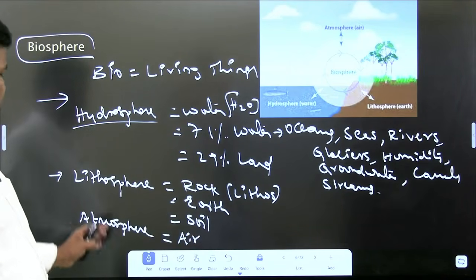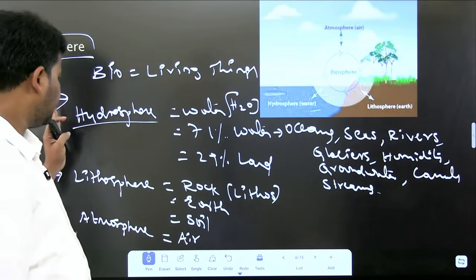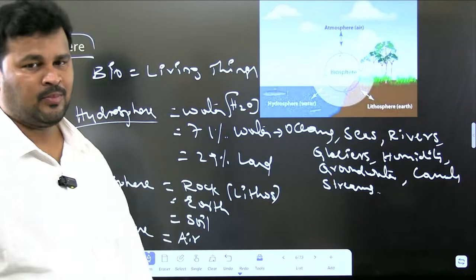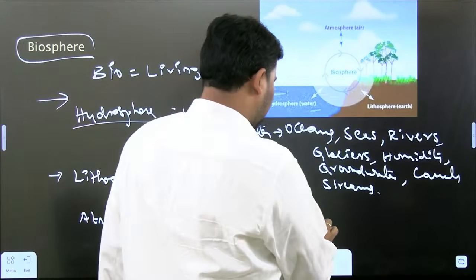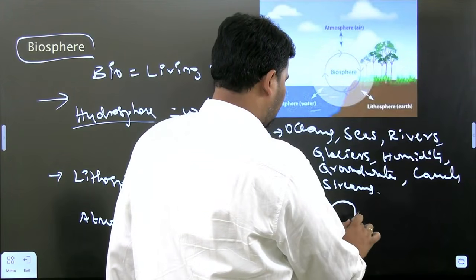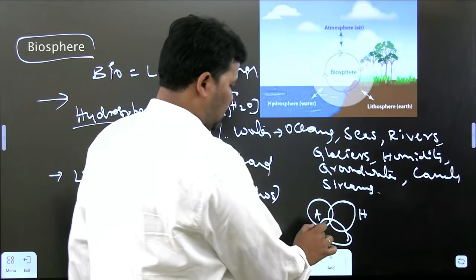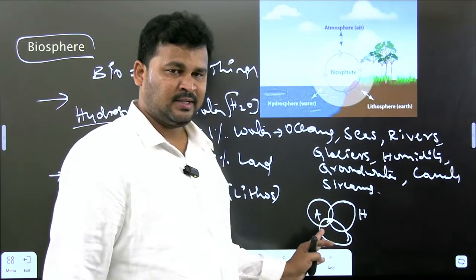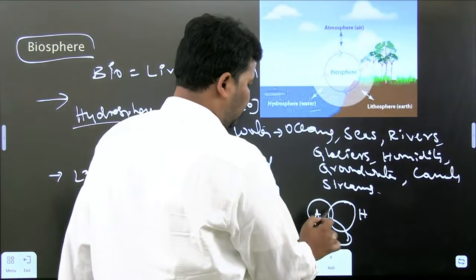Clear. The combination of hydrosphere, lithosphere, and atmosphere creates the biosphere. So biosphere is nothing but living things. The place where these three spheres interact leads to the formation of living things.